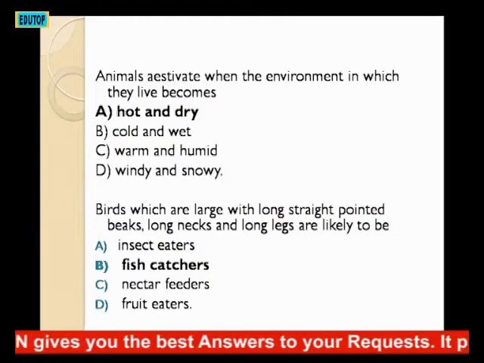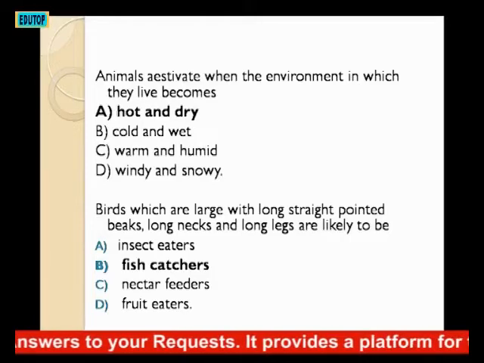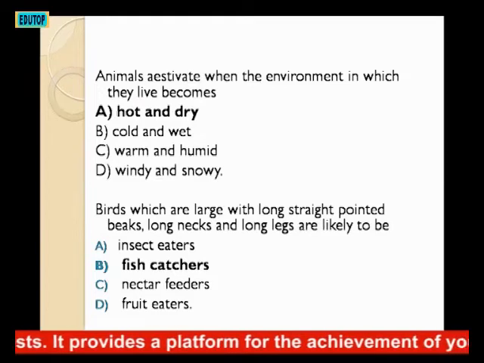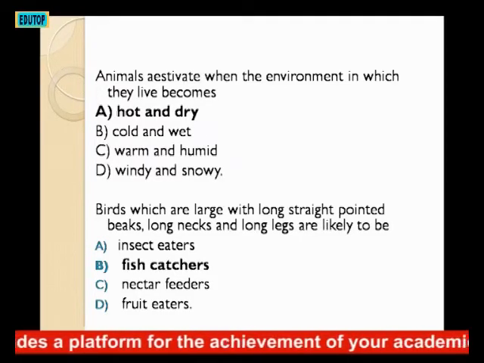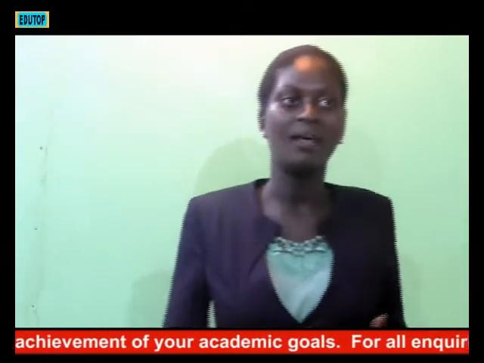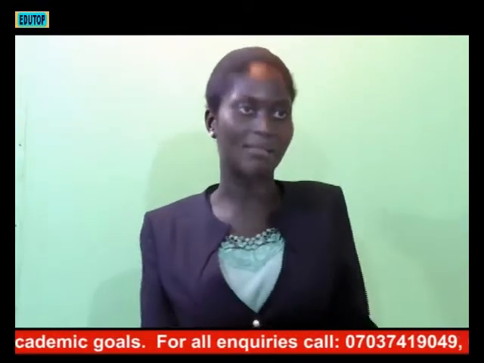The next question. Birds which are large, with long, straight, pointed beaks, long necks and long legs are likely to be what? A. insect eaters, B. fish catchers, C. nectar feeders, D. fruit eaters. They are large themselves, they have long, straight, pointed beaks, long necks, and long legs. They are likely to be fish catchers, because when you want to catch a fish inside water, at least you have to go some depth. So they need those long things to be able to do that. So the answer is option B, fish catchers.